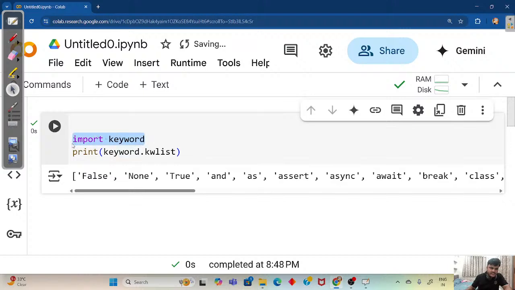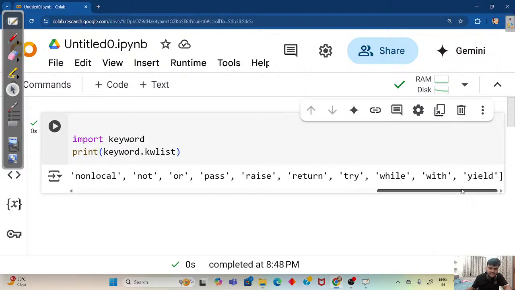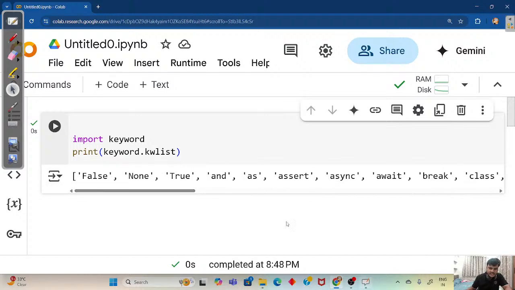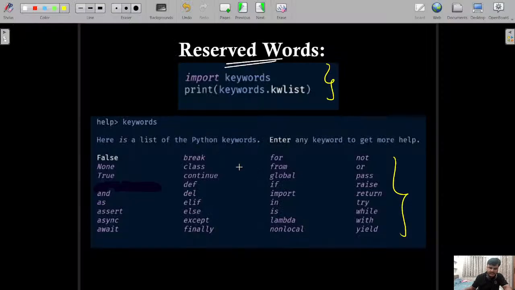Import keyword, which is a valid module name, followed by print keyword dot kw list. And here you can see all the keywords. These are the 35 keywords, exactly whatever is written here. So I'm going to read it so that you can understand these keywords we cannot use for future references, whenever we are going to work on classes, variables or loops. We are not going to use these words as variables there.